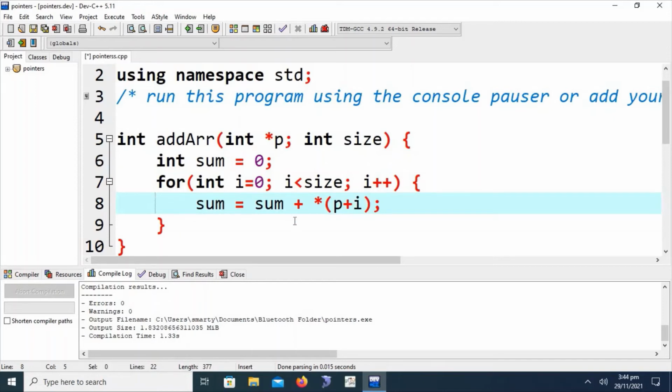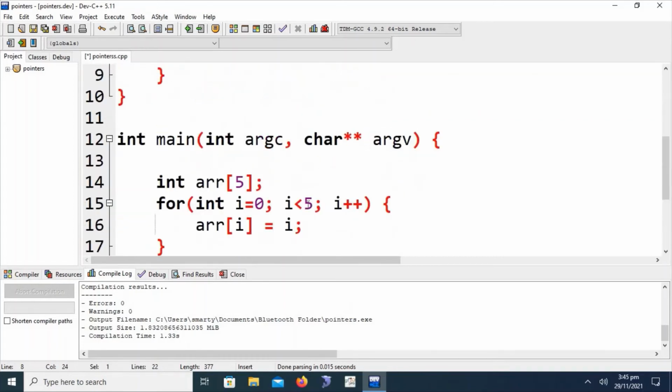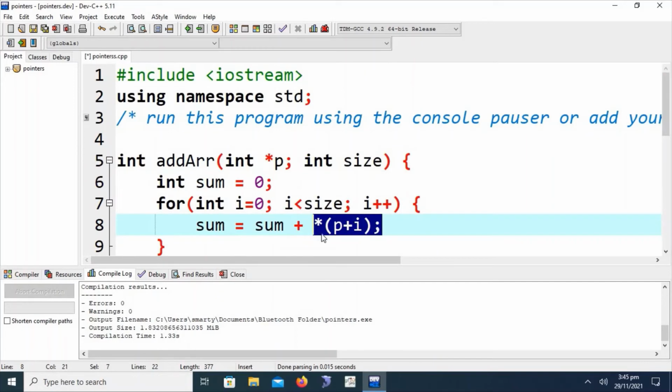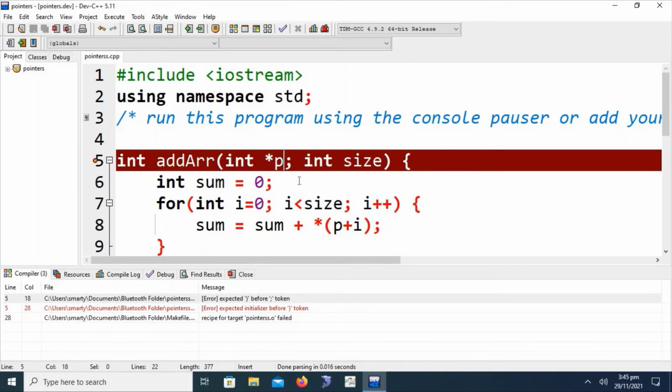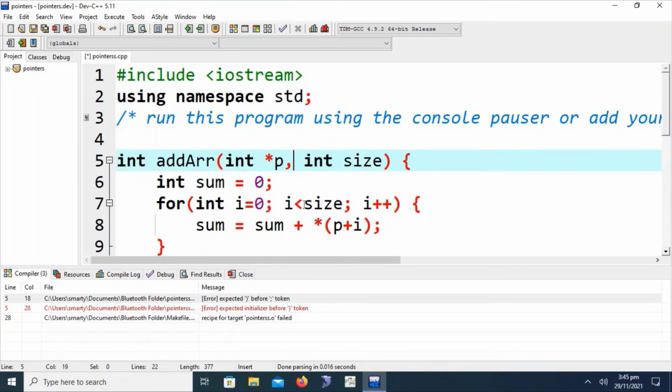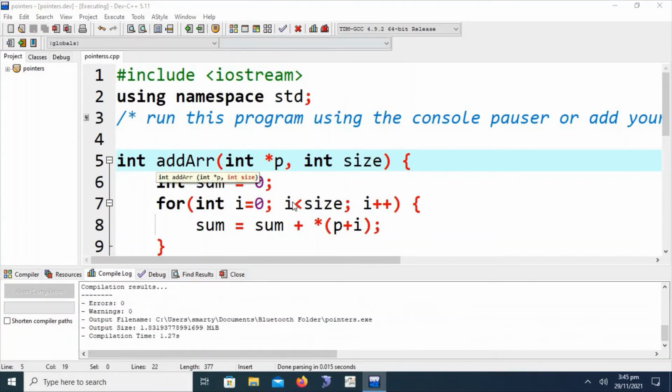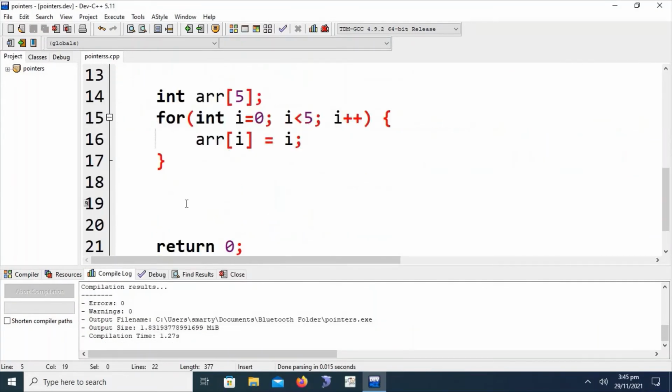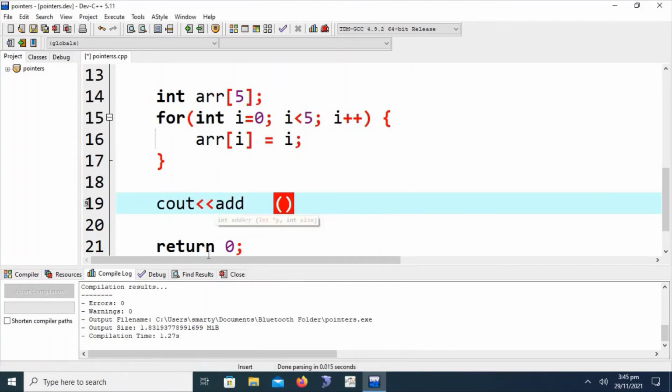This is the simple code that uses a function and will accept an array name, as the array name is the pointer to the particular memory location or continuous set of homogeneous memory locations, and this is the same line of code that we had right before to access the array elements. Now let's check this one. We have to place a semicolon here. Okay, the compilation process is completed successfully, but we have not called addArray in the main function. We have to call addArray and we are passing here the array name.